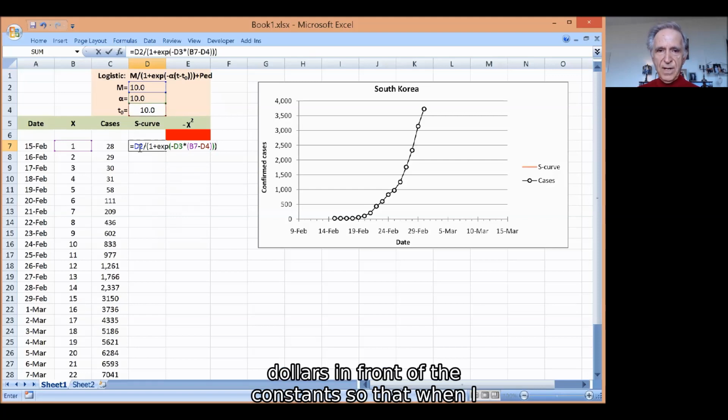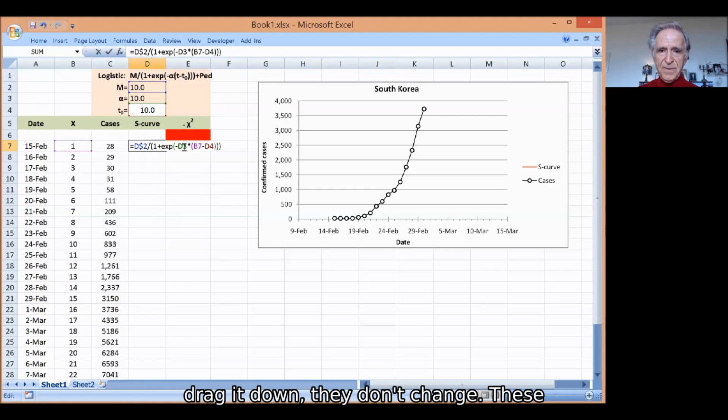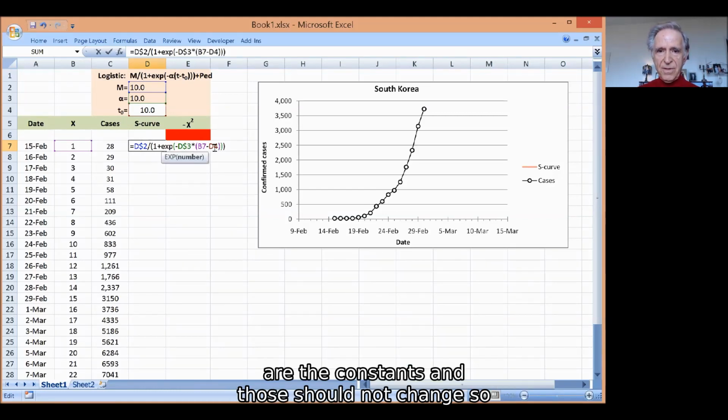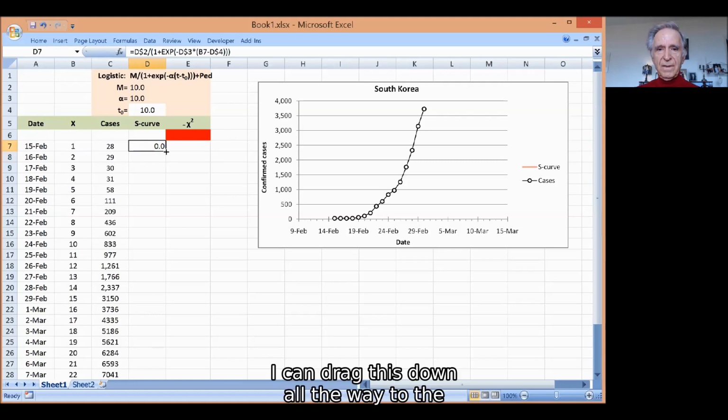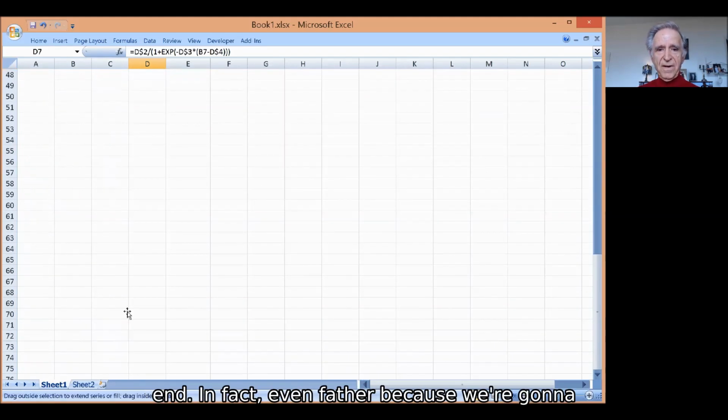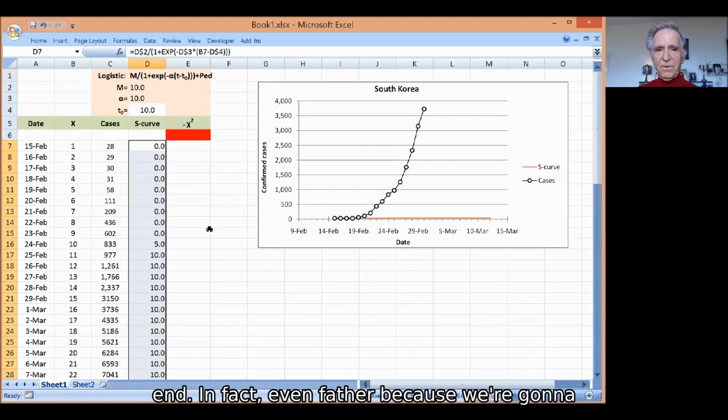And then I'll put dollar signs in front of the numbers so that when I drag it down, it doesn't change. These are the constants, so those should not change. So I can drag this down now all the way to the end, in fact, even farther, because we're going to make a forecast.